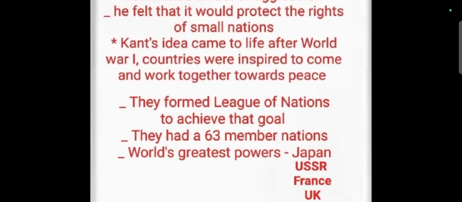And he believed that it would also protect the rights of small nations. So Kant's ideas came to life after World War I. Countries were inspired to come together and work towards peace. There was a great loss of lives, and many people were injured in World War I. So many countries came together and worked towards peace, and they formed the League of Nations to achieve that goal.